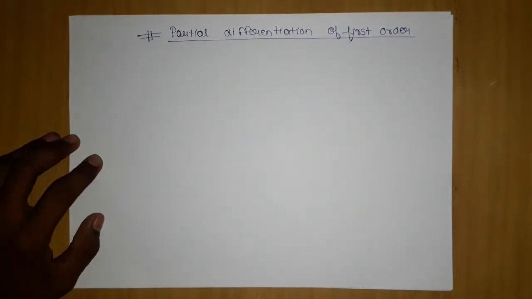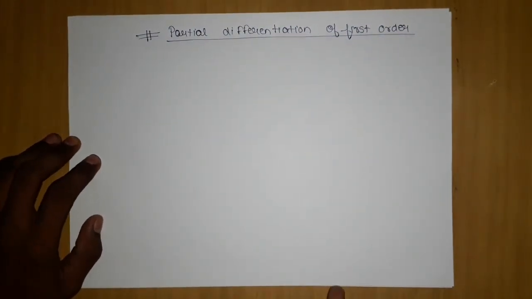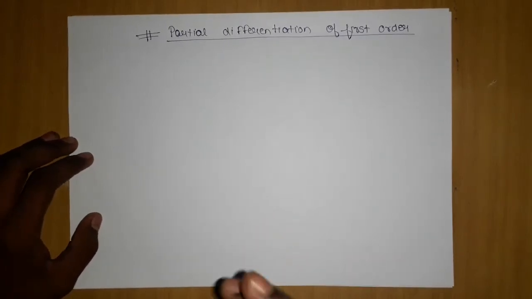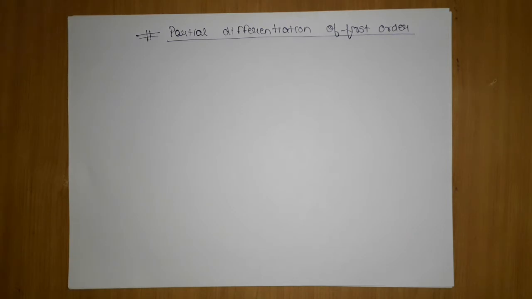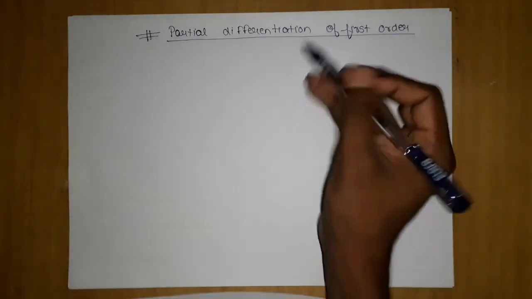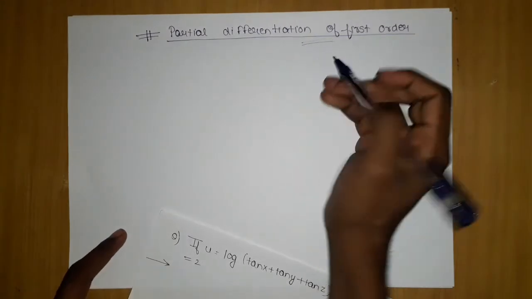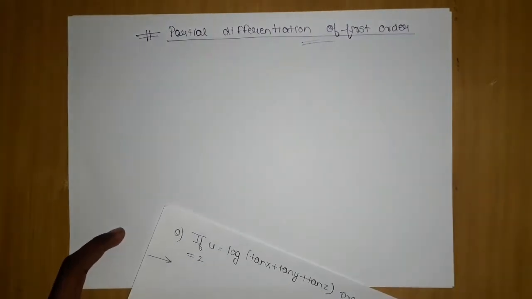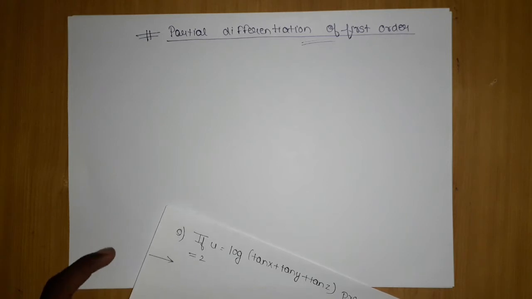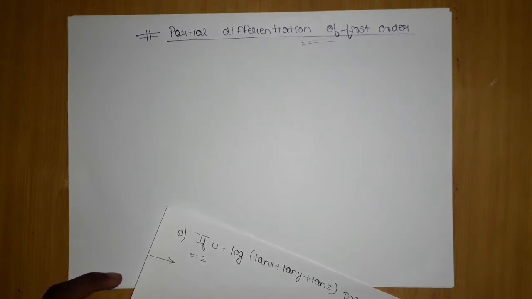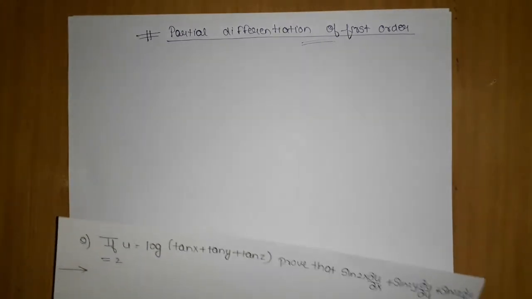We are going to see some variety of questions on the basis of this, and after solving the question, observe the question, what we have done, and try it yourself. This session is probably the most easy part of the whole chapter, partial differentiation. So you might be able to do at least 2 or 3 problems of this section, which is partial differentiation of first order. In the first lecture we did basic concepts of partial differentiation.